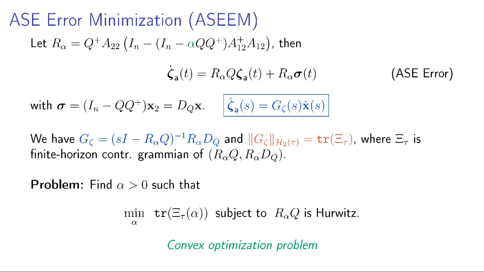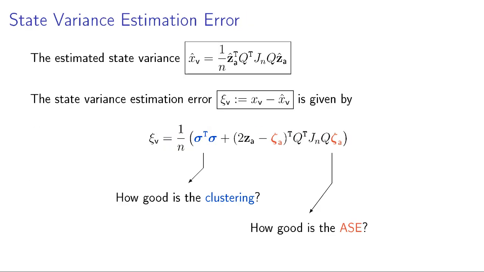And then it turns out that it's a convex optimization problem, and it can be solved by a lot of algorithms. The estimated state variance can be computed through these estimated average states of the clusters, and the state variance estimation error can be computed as the norm of this sigma, and this function, which depends on the average state estimation error.